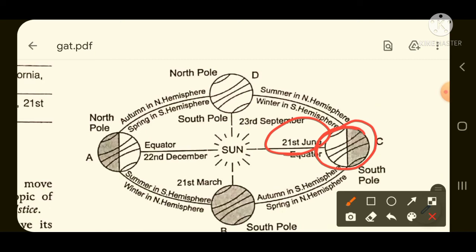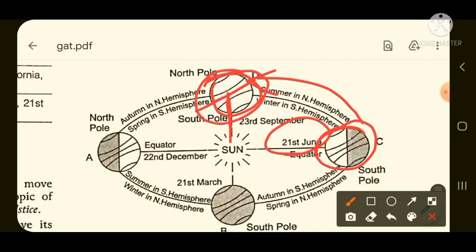After earth has come to this point, after 4 months it will reach this point. This point is September. So on the date of September 23rd, the September equinox will occur, because the sun is vertically overhead at the equator. This is the equator and the sun is coming directly to the equator. So in this case equinox will occur. This is called the autumnal equinox.